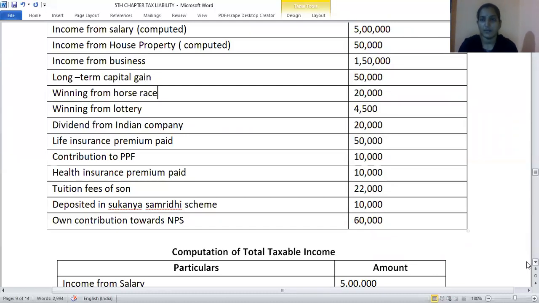Dividend from an Indian company up to 10 lakh rupees is exempted. So it is an exempted income because it is less than 10 lakhs, that is 20,000. Life insurance premium paid, it is a deduction under section 80C. Contribution to PPF, again a deduction under section 80C. Health insurance premium paid, it is a deduction under section 80D. Tuition fees of the son, again it is a deduction under section 80C. Deposited in Sukanya Samruddhi scheme, it is a deduction under section 80C. Own contribution towards NPS, even this is a deduction under section 80C. Now let us look into the solution.